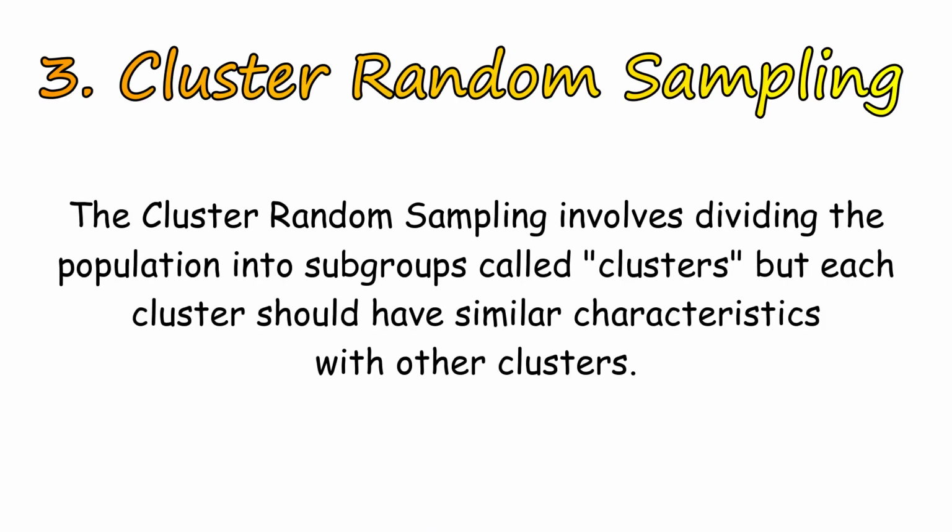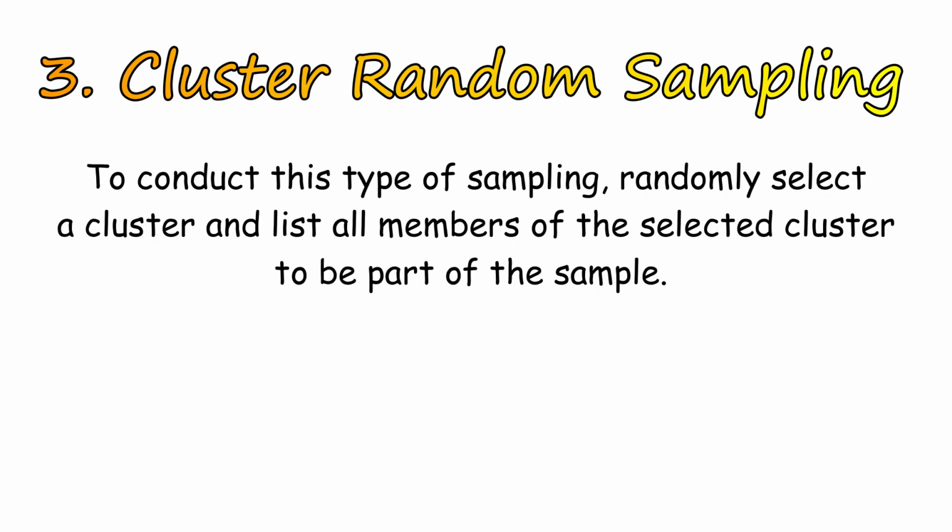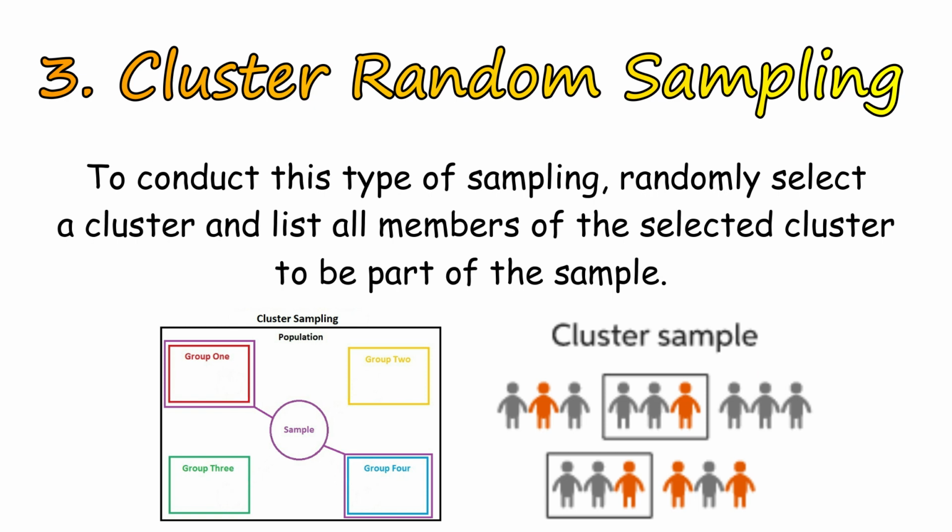The cluster random sampling involves dividing the population into subgroups called clusters, but each cluster should have similar characteristics with other clusters. To conduct this type of sampling, randomly select a cluster and list all members of the selected cluster to be part of the sample.